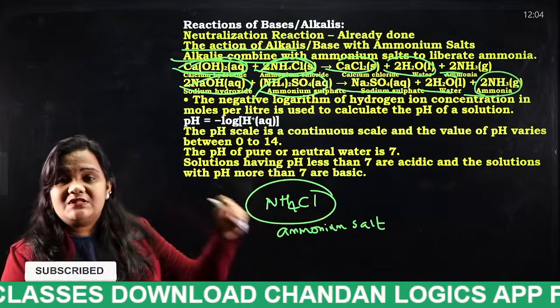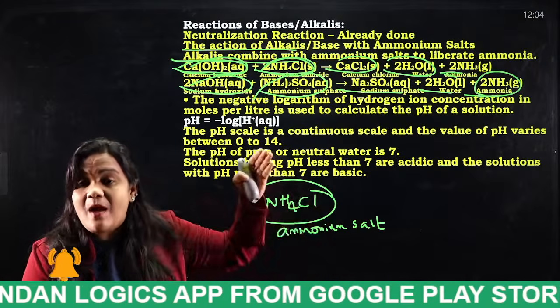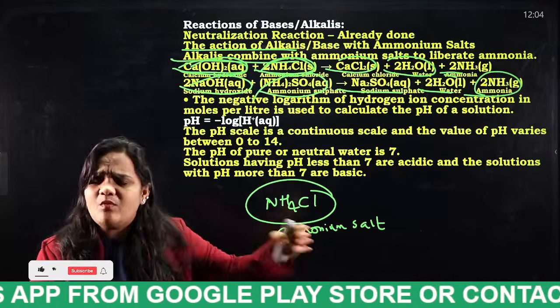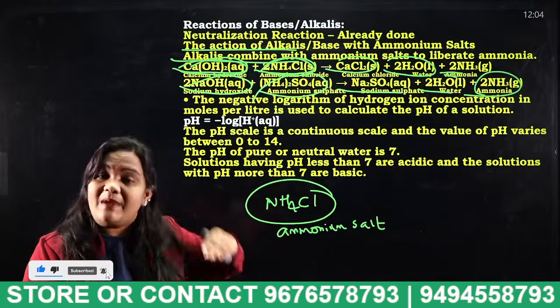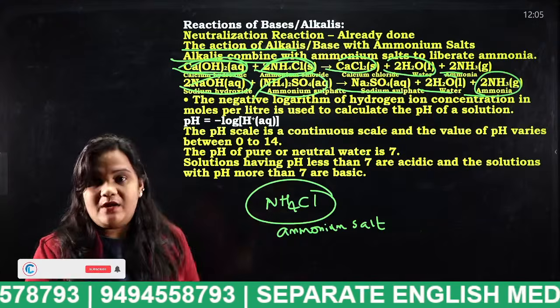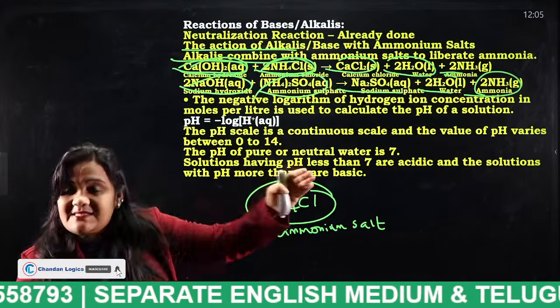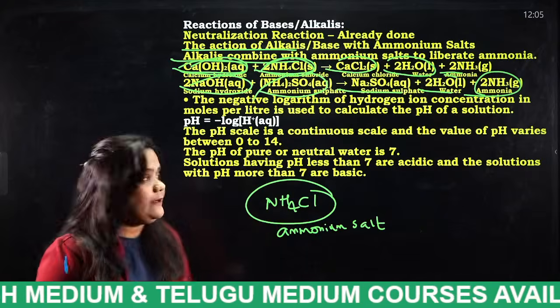The point to be remembered is when bases react with ammonium salts. What are the ammonium salts actually? It may be ammonium chloride, it may be ammonium sulfate. These are all considered as what? Ammonium salts. So finally, which gas is emitted in this particular reaction? Ammonia gas is emitted. Okay?